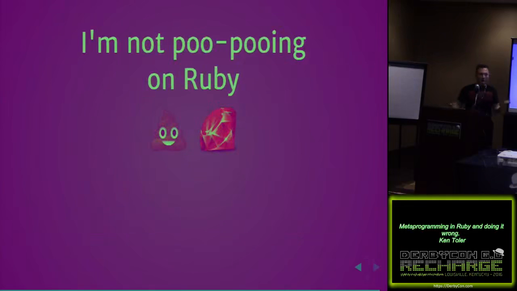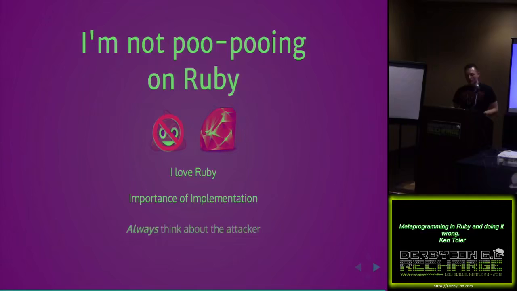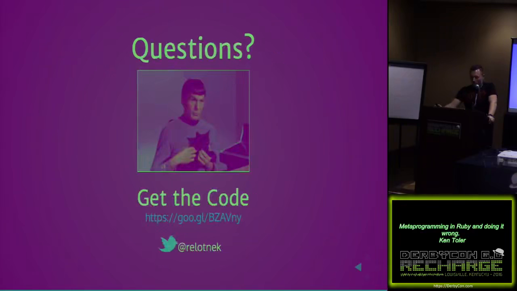So I'm not poo-pooing on Ruby. I do love Ruby. For the people that do like Ruby, the two of you in the room, it was my first language, so I do understand that it's easy to use and shoot yourself in the foot. But I just want to harp on the importance of implementation here across the board, and to always think about the attacker as you're implementing any kind of language. And that's it. If you have any questions, I am open.